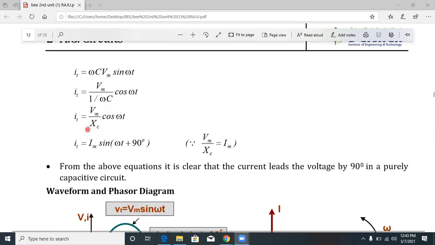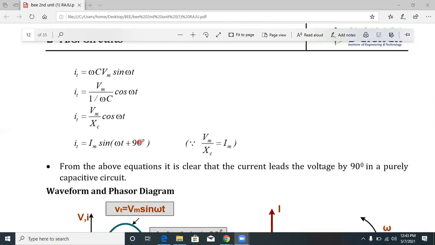For a resistor, we represent just the resistance only. For an inductor, we represent omega L. For a capacitor, 1 by omega C. So this is a reactance. Reactance in an inductive circuit is XL equal to omega L. Reactance in a capacitor circuit is Xc equal to 1 by omega C. So Vm by Xc is nothing but Im. Then i(t) is equal to Im sin(omega t plus 90 degrees).